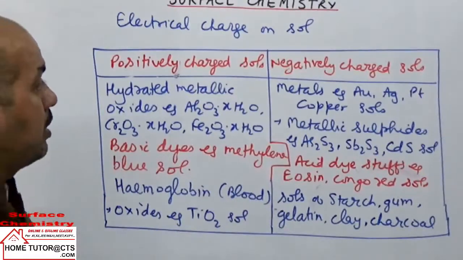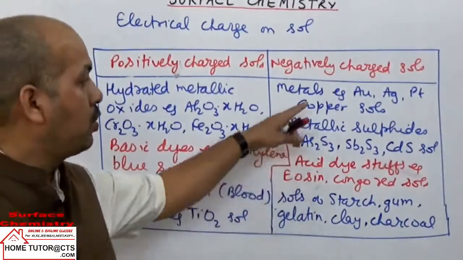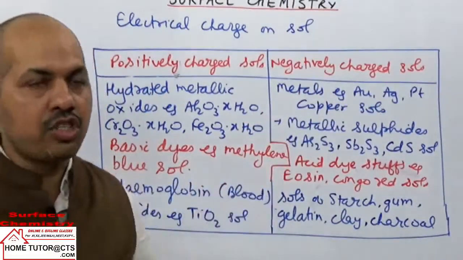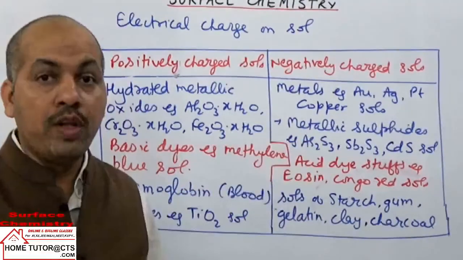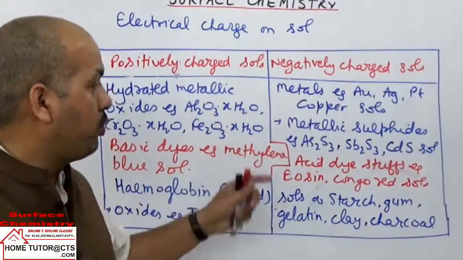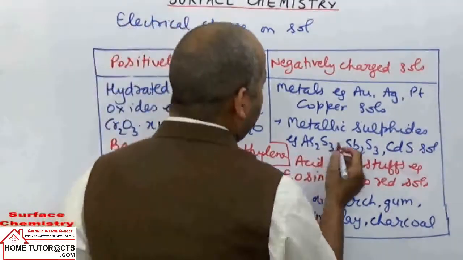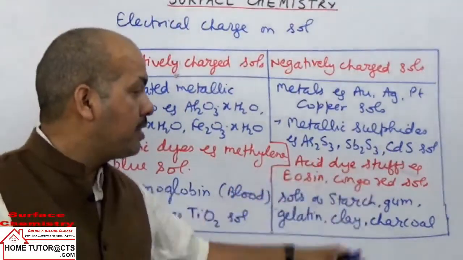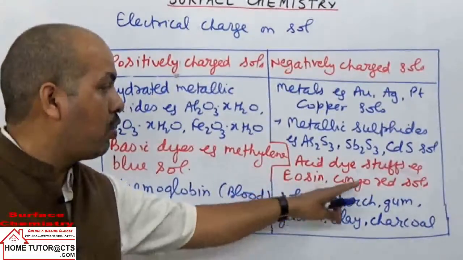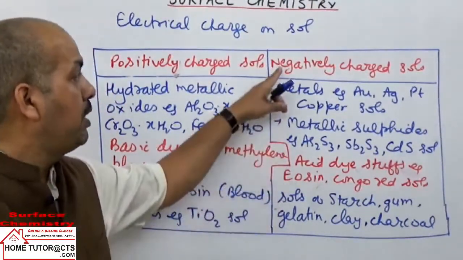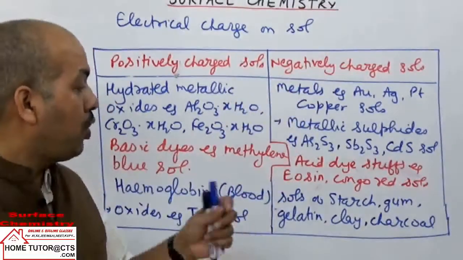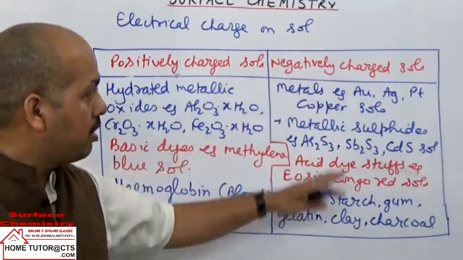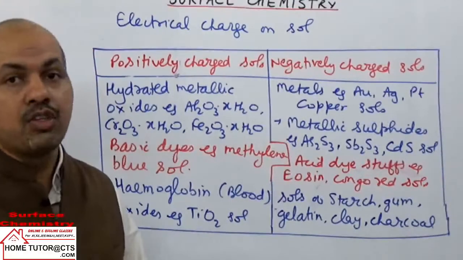As examples of negative sols, we can take metals such as gold, silver, platinum, copper sols. They will carry negative charge on the dispersed phase metal cluster particles. Sulfides will carry negative charge. You need to remember this charge. Sulfides especially are very important, as they have negative charge. Then acidic dyes like eosin and Congo red sols are also examples of negatively charged sols. Then sols of starch, gum, gelatin, clay, charcoal, etc. are several more examples of negatively charged sols.